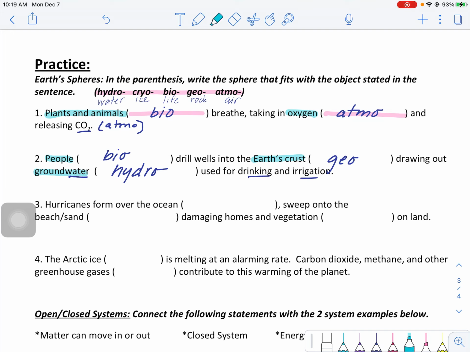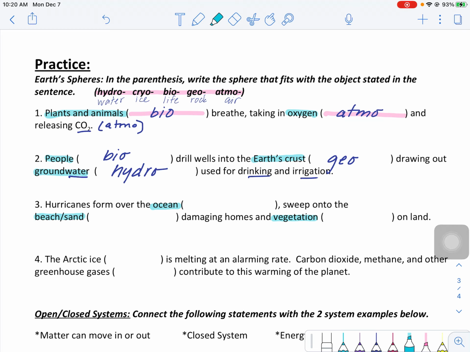Great. Number 3, hurricanes form over the ocean. So think about what that category would be a part of. Sweeping onto the beach where there's sand. So thinking where sand would be a part of. Damaging homes and vegetation, plants on land.